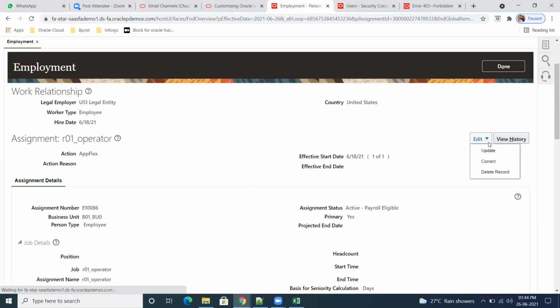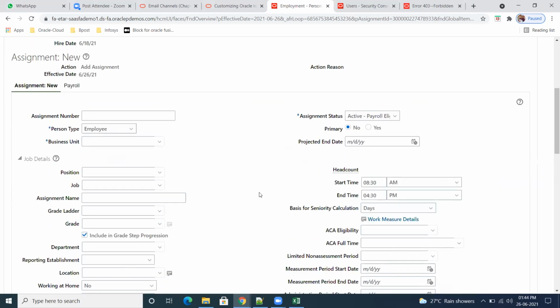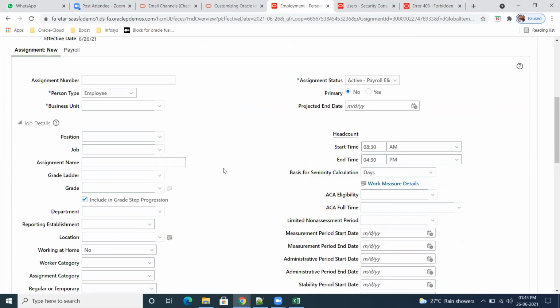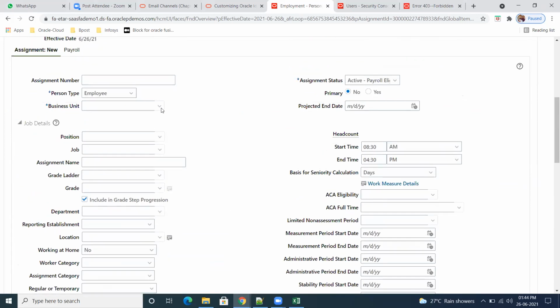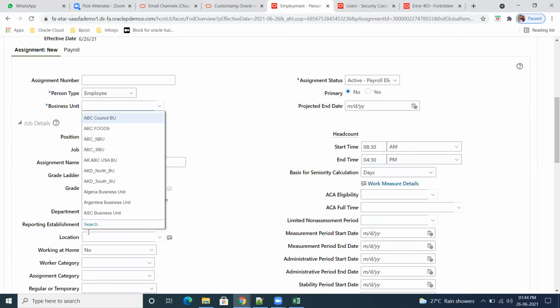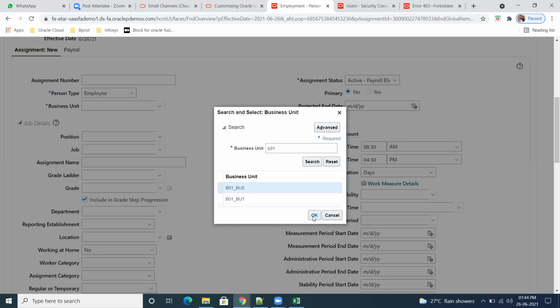So here, go and either update or correct. Add assignment. So BU specific is general. Assignment is BU specific and reporting manager. So BU is, what is your BU? B01.